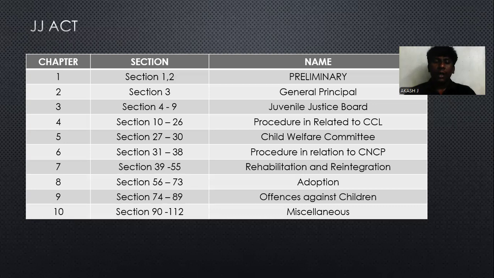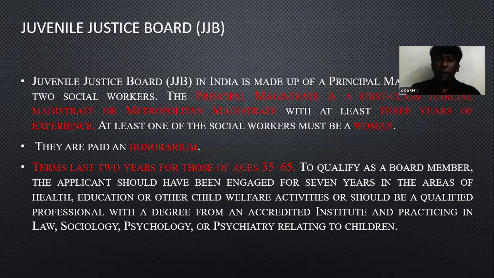In the JJ Act 2000, adoption did not take part as a major part, but in 2015, the adoption process was converted into a major concept, and they brought a chapter separately for adoption. Okay, then the ninth is offenses against children, and the tenth is miscellaneous. We will see the chapters separately. Okay, let's go for the main concept.